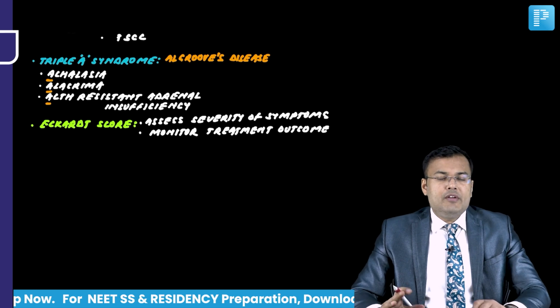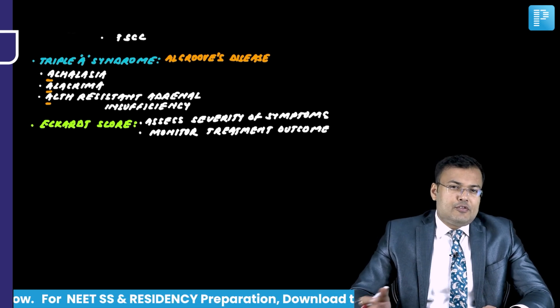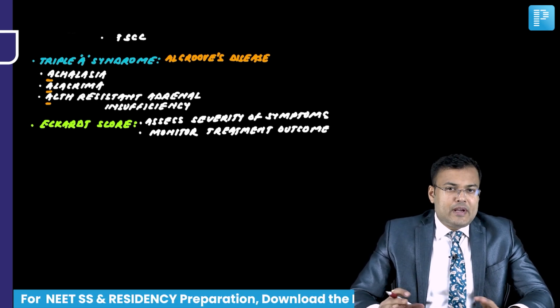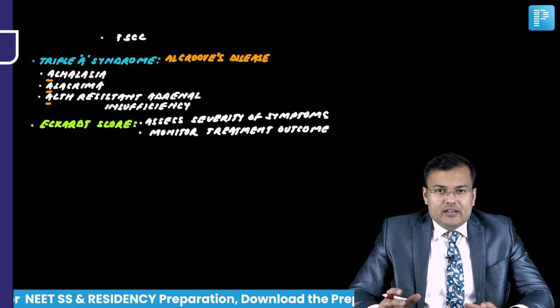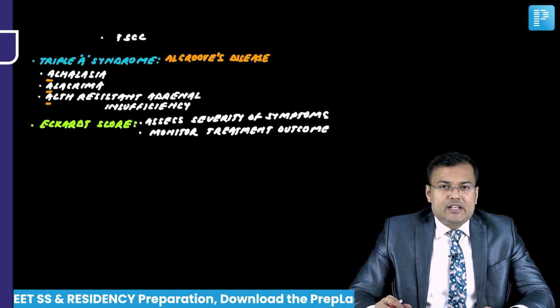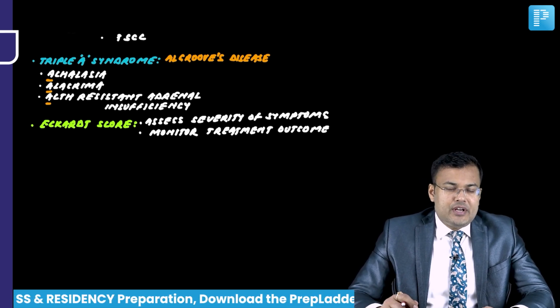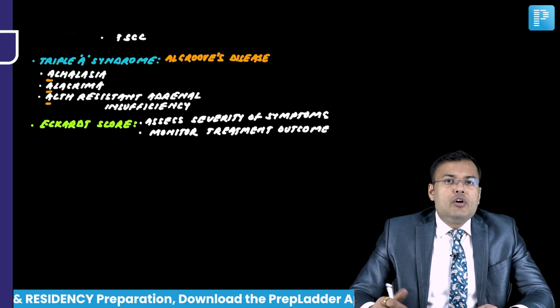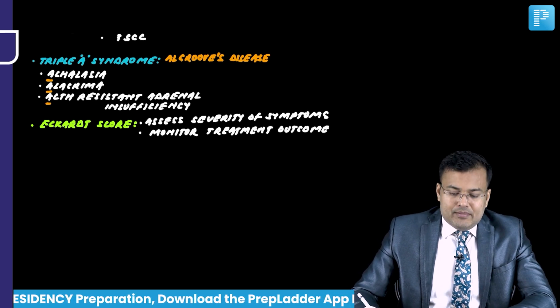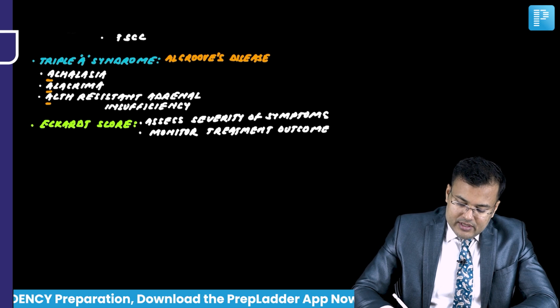Right? In the beginning we discussed the investigation of choice for diagnosis of motility disorders: manometry. And for achalasia, the gold standard investigation is high resolution manometry. If you have to choose between these two, which one will you choose? HRM, that is high resolution manometry.